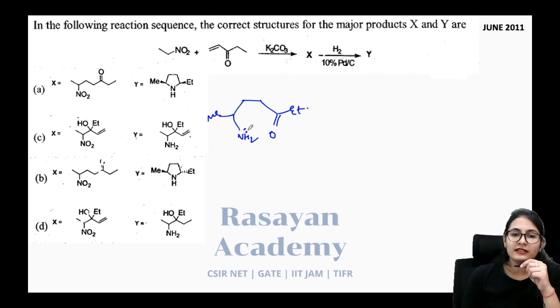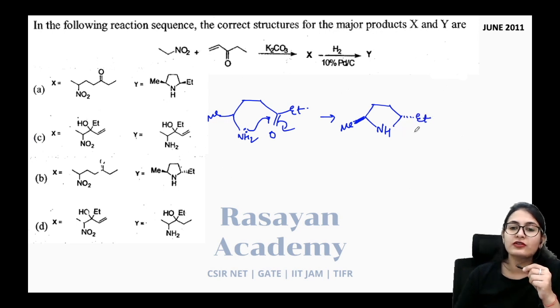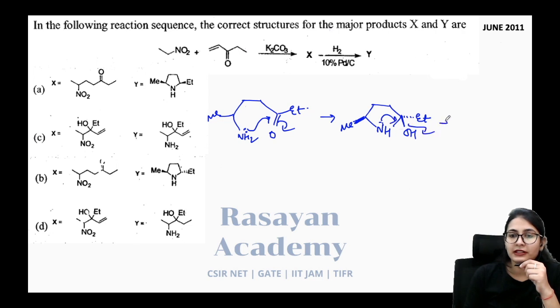So the nitrogen is now going to attack on this carbonyl carbon, and the stereochemistry which is favored is going to be trans. Why is it favored trans? Because there will be less interaction between these two methyl and ethyl groups, definitely more favored. Alright, and this is going to become OH, and once again the nitrogen is going to eliminate this group in this way to give you the intermediate imine system like this. Alright, so the imine is once again planar.